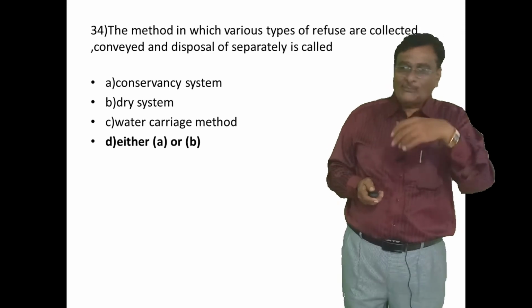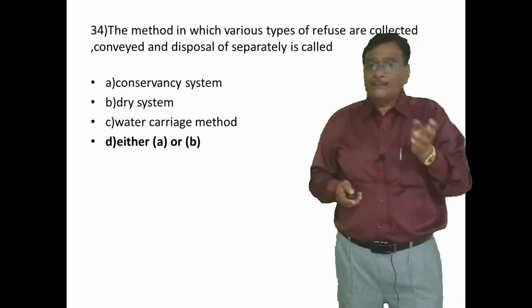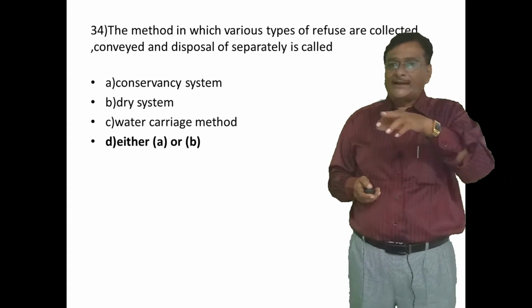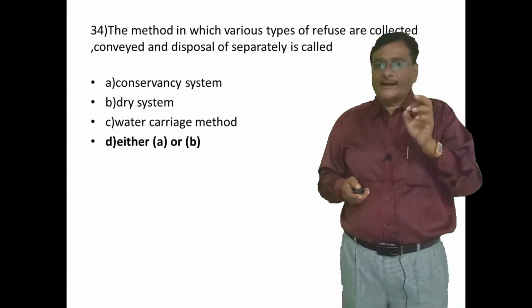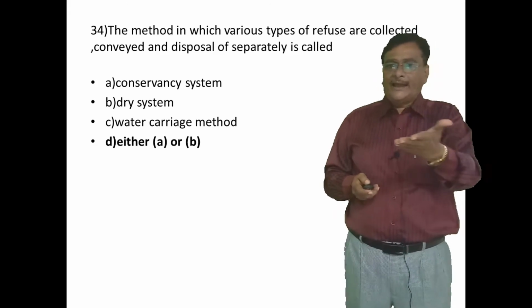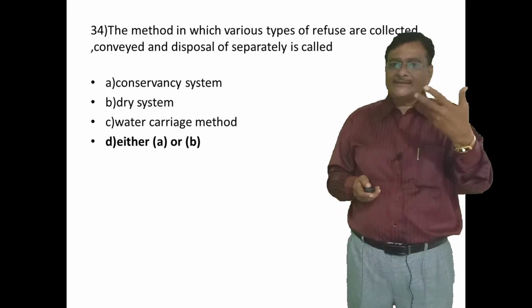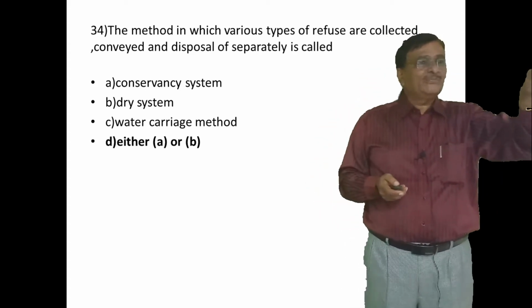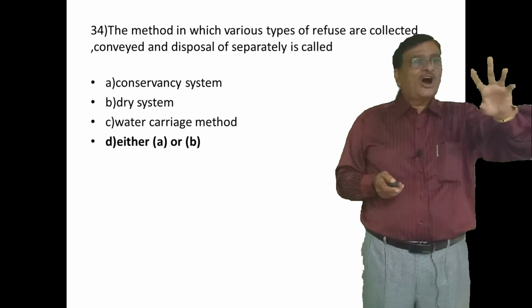Now I am going to club the answer with the question. The method in which various types of refuse are collected, conveyed, and disposed of separately may be called a conservation system or a dry system. In fact, my boys, conservation system and dry system are synonymous words.